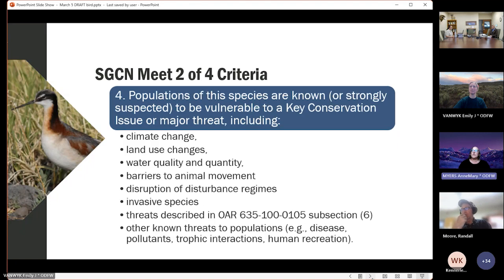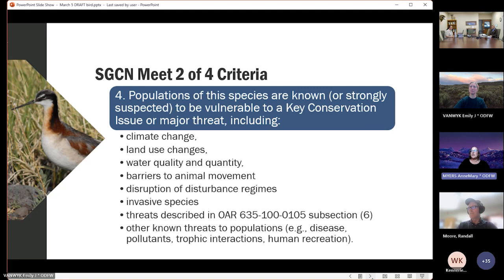Finally, we have the 4th criterion. The population is vulnerable to major threats, for example, disease, invasive species, or climate change. With the rise of impacts from climate change, new emerging diseases, and spread of invasive species, this particular criterion was one that we had to be thoughtful with applying. An example here is the threat of climate change-induced drought on migrating shorebirds. Lake